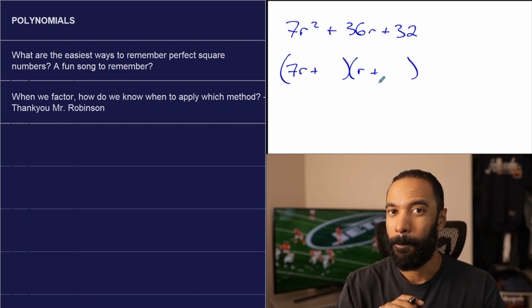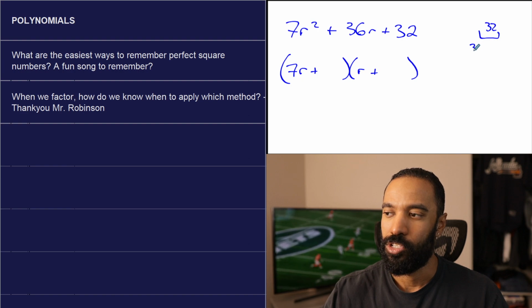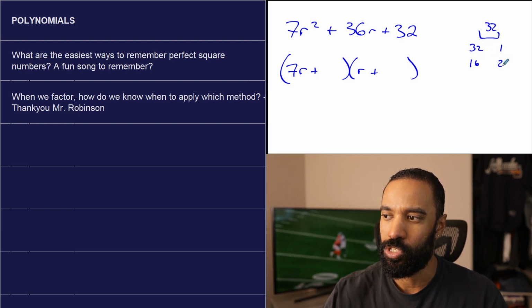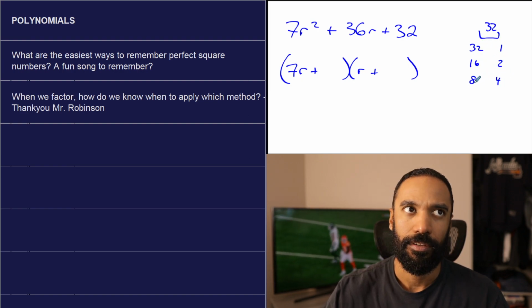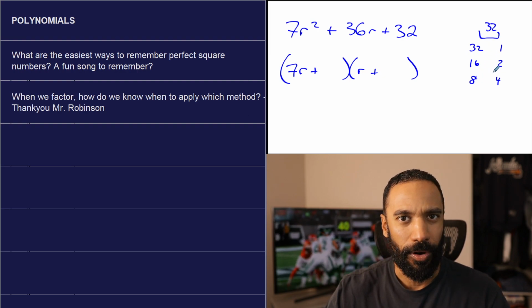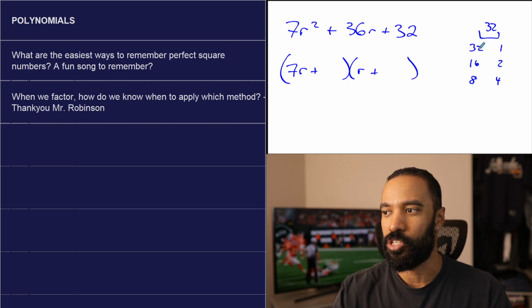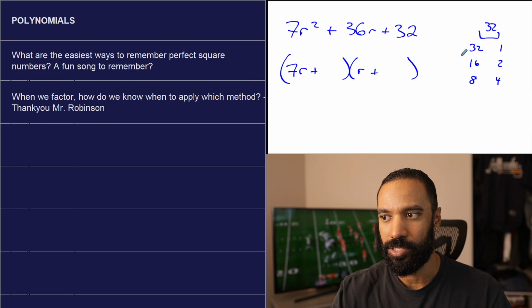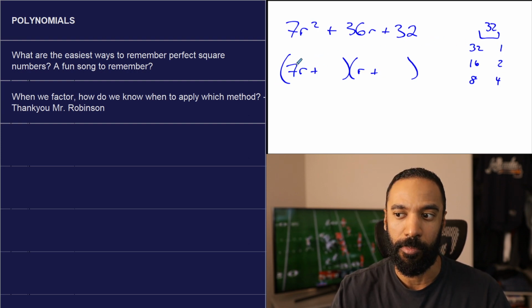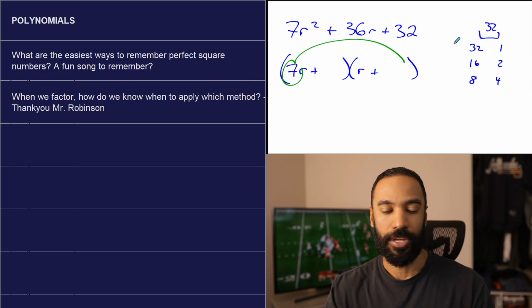That's great. The difference is when I do factors of 32, and I'm going to write them out over here. So like 32 and 1, 16 and 2, 8 and 4. I think that's it. Are there more? I think that's it. Okay. The difference is when I write these in, I'm not just adding these to get to 36, and none of them do add to get to 36, because one of them is going to be multiplied by 7, right? 7 times 1, things like that.